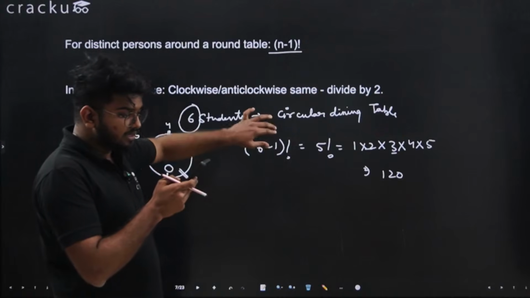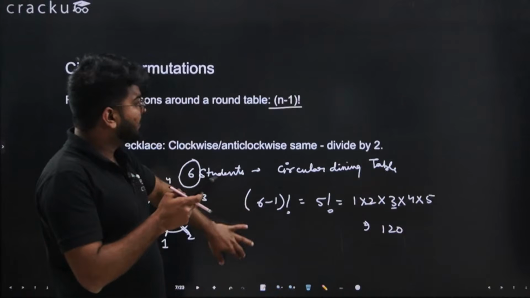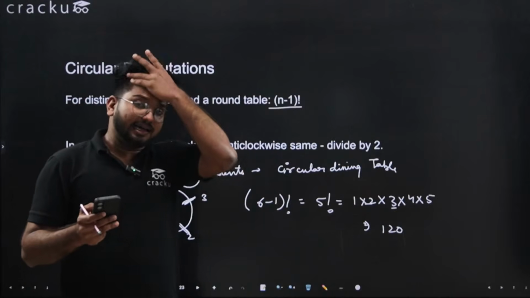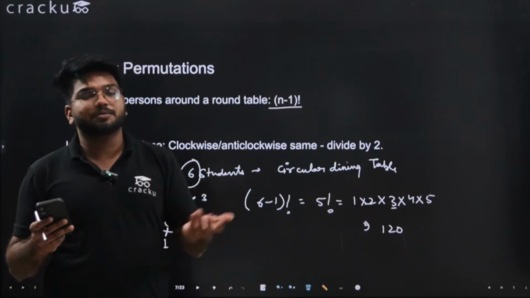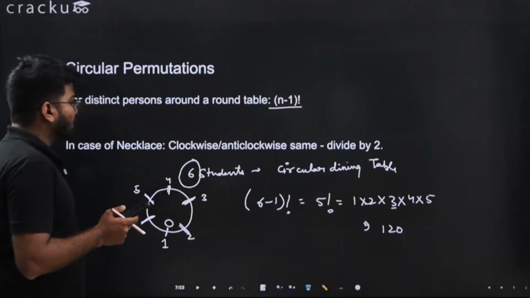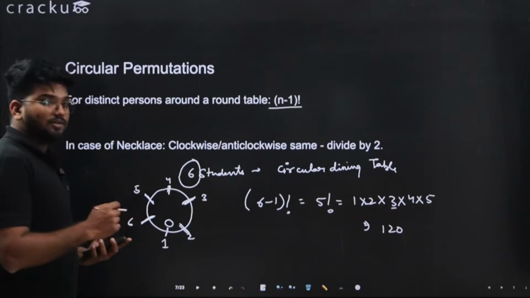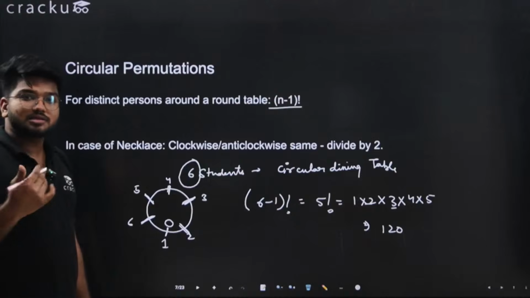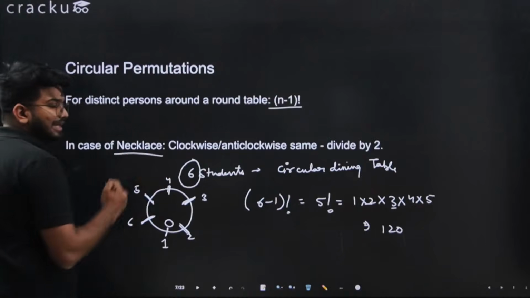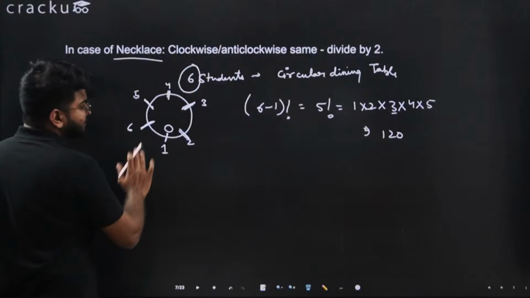Let me know if you guys are clear about this. So whenever you have n things to be arranged in a circular setting, just subtract 1 and find that factorial. Now if you have anything where anti-clockwise and clockwise are the same, for example a necklace, let's understand that.